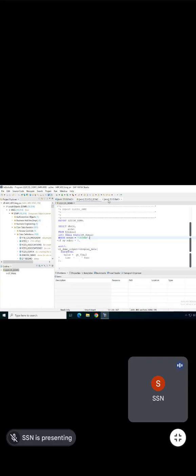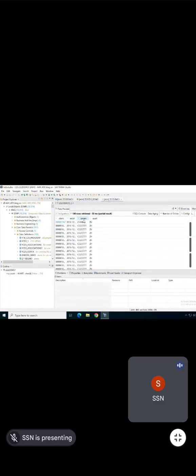Yes. If I am running this, you can see these technical names, correct? VBELN, ERDAT, ERNAM, AUART. Like that it is getting the names. But I don't want it like that.